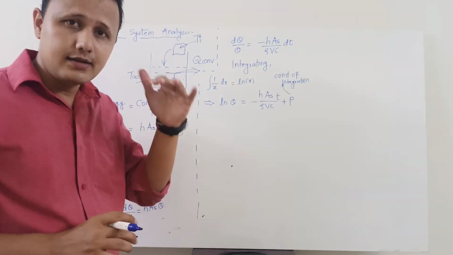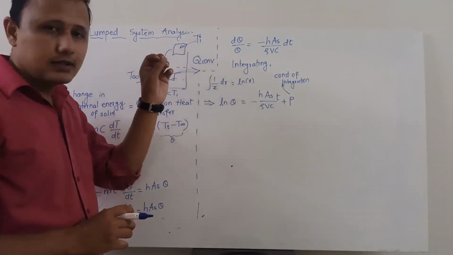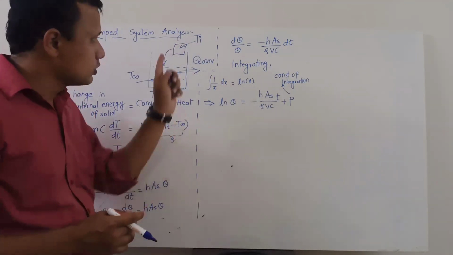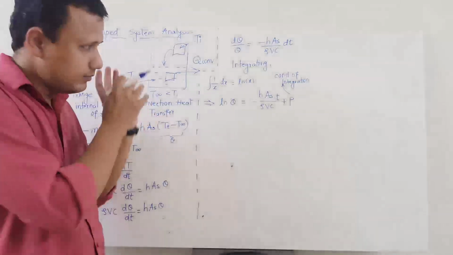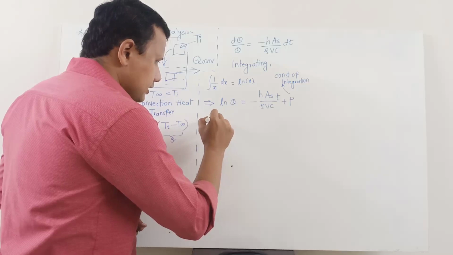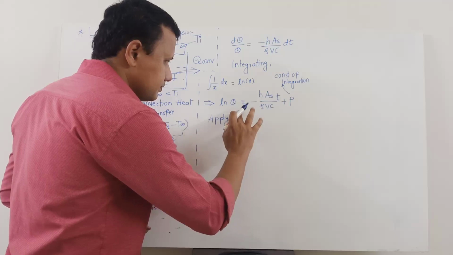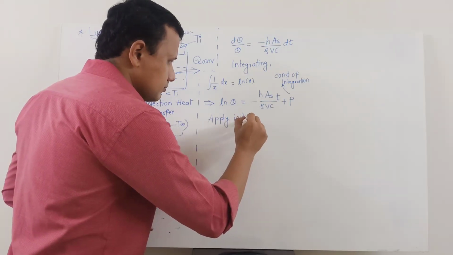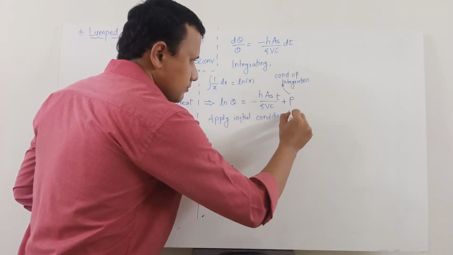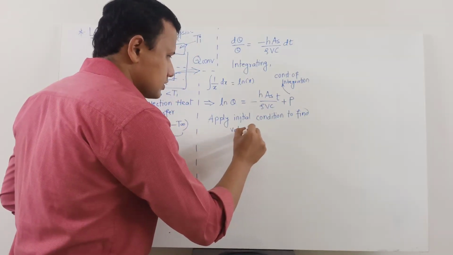Initial means when the heat transfer process, or this entire process, started. So at that point, what happened? When the time started for this process, the temperature of this object was Ti. So this physical condition in the beginning of the time for this process, I can write mathematically. So I can apply initial condition. So I will write the step for you. Apply initial condition to find the value of P or whatever is the constant of integration.